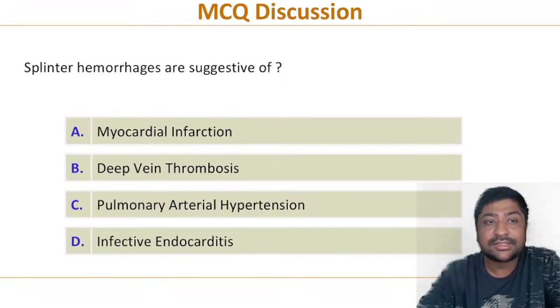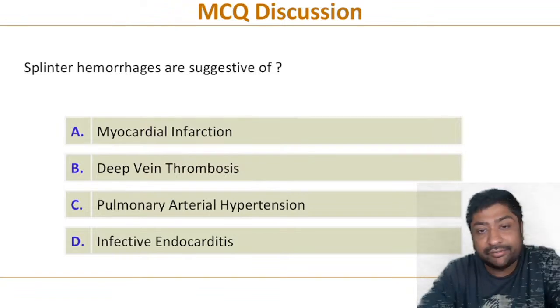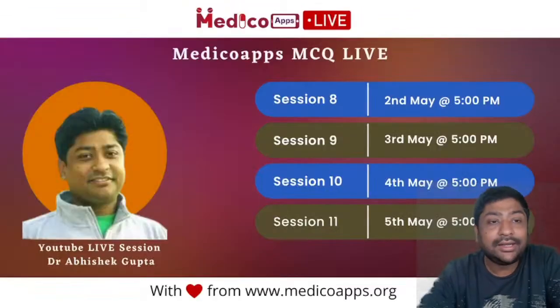If you know the correct answer, please write in the live chat. Splinter hemorrhages are suggestive of. Your options are myocardial infarction, deep vein thrombosis, pulmonary artery hypertension, and infective endocarditis. Will you write the answer?